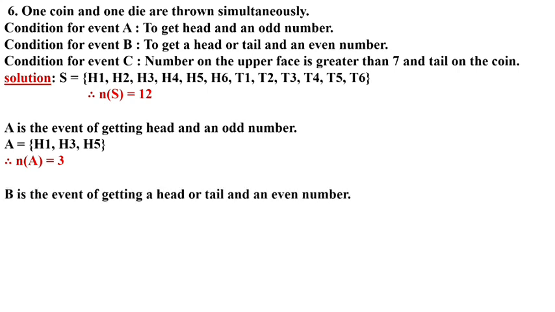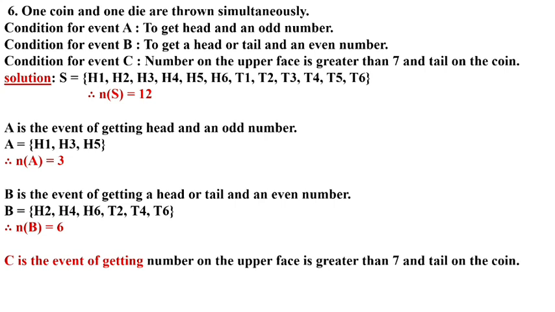Second event is given. B is the event of getting a head or tail and an even number. Head or tail, anything we can take, both, and even number 2, 4, 6. So H2, H4, H6, T2, T4, T6. Total number of B is 6. Now C is the event of getting a number on the upper face greater than 7 and tail on the coin. So if you see the sample, the maximum number is 6. No number is greater than 7. So here what will come? Empty set will come. Therefore number of C will be 0.